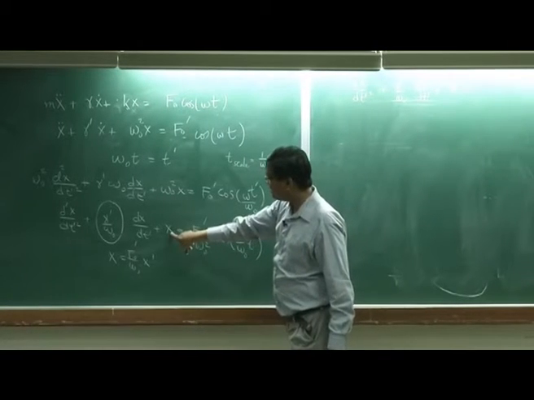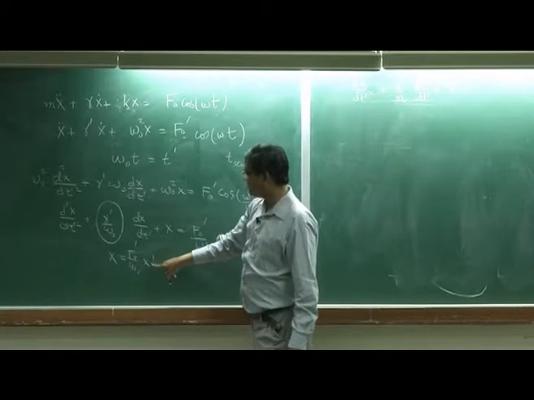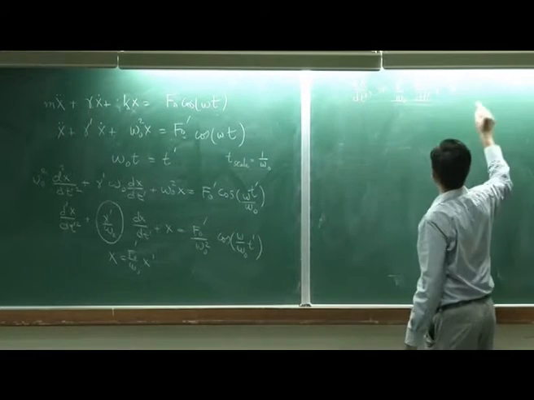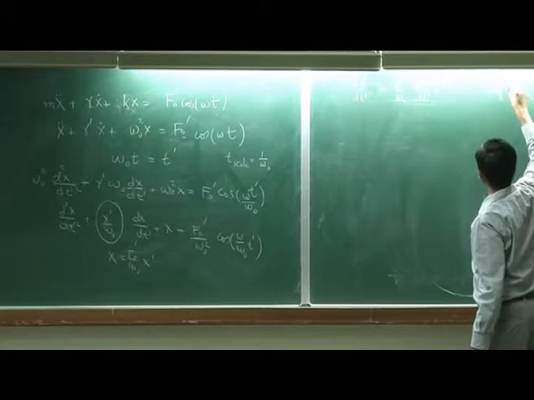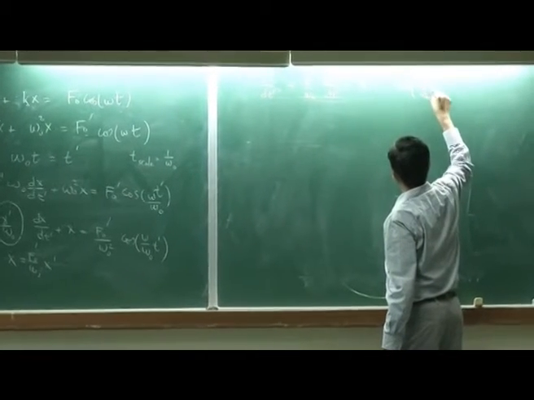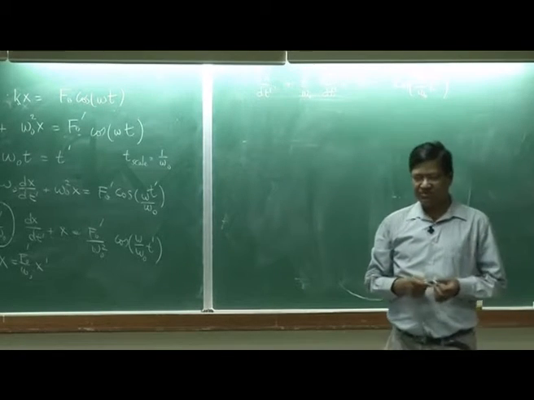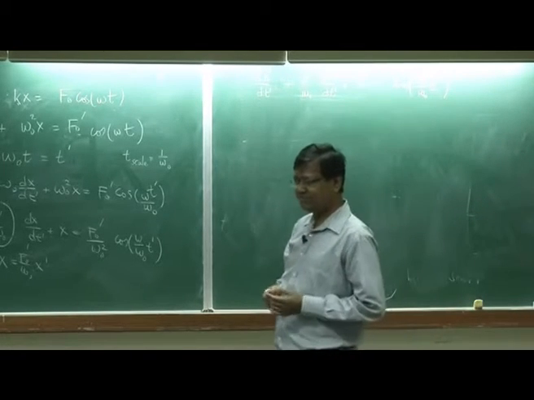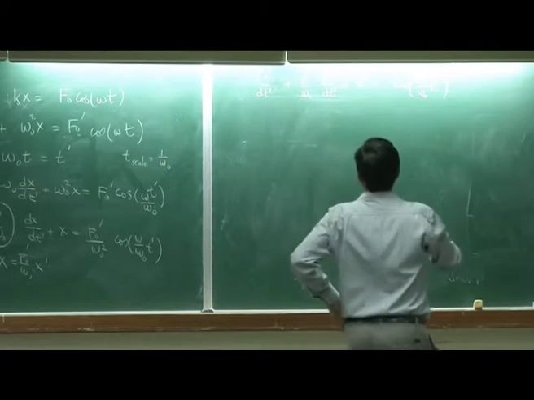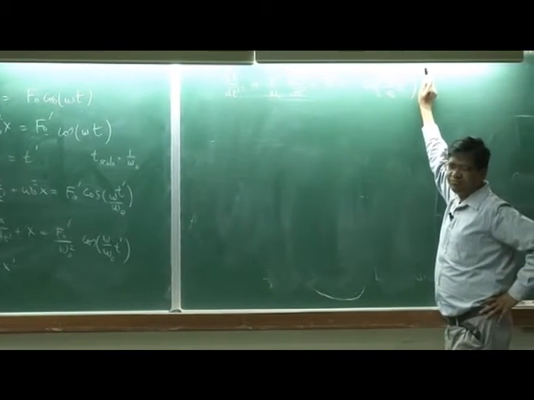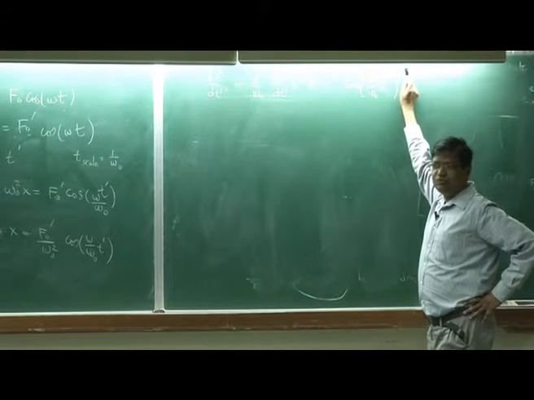I am replacing x by this quantity multiplied by x prime, so this will cancel from both sides. That goes away and I get cos. So I have only two parameters: the non-dimensionalized friction coefficient and the non-dimensionalized forcing frequency, and I should work with only these two parameters.